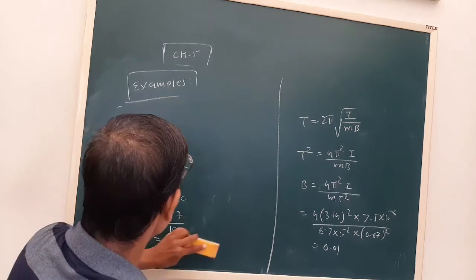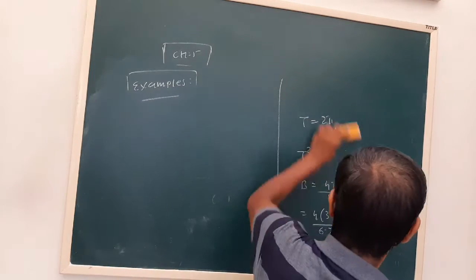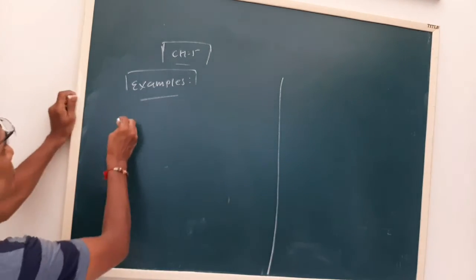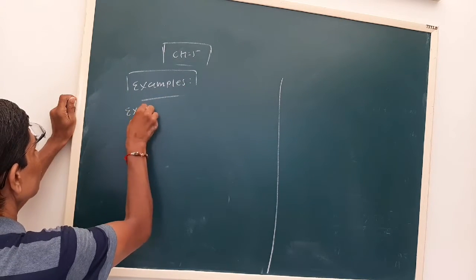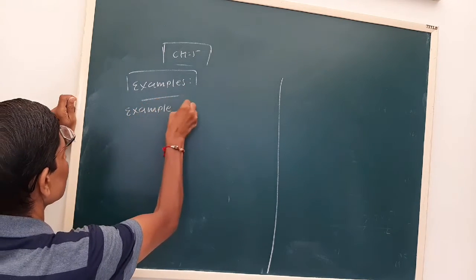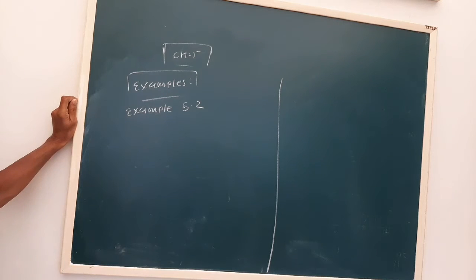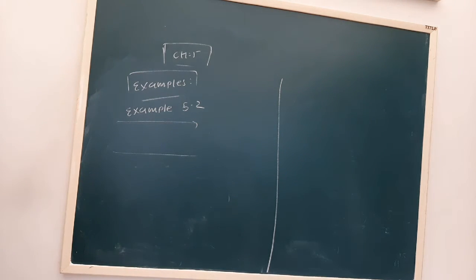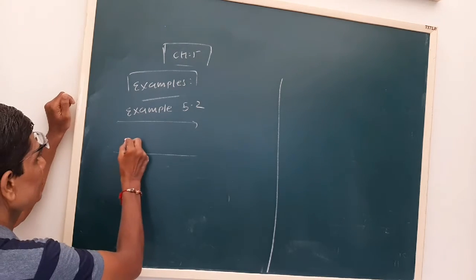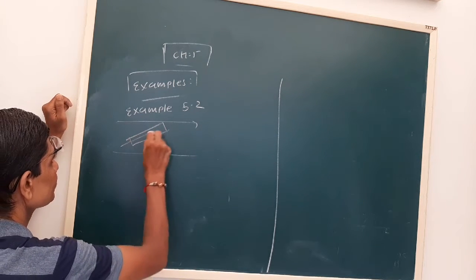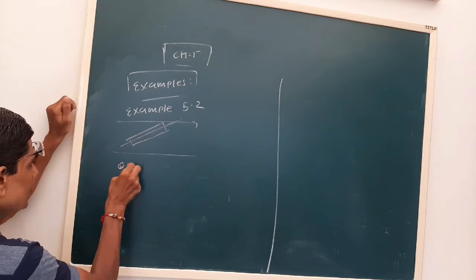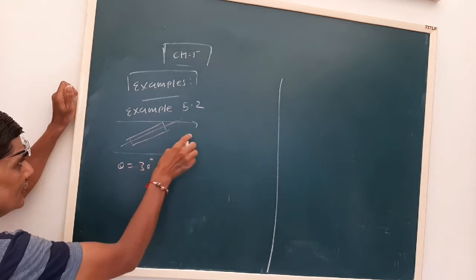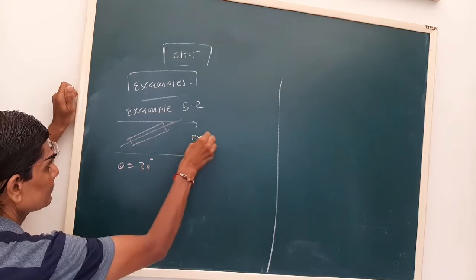Now next is example number 5.2. Okay, now see the question is that a short bar magnet is placed with its axis at 30 degree, theta is given as 30 degree, with the external magnetic field.